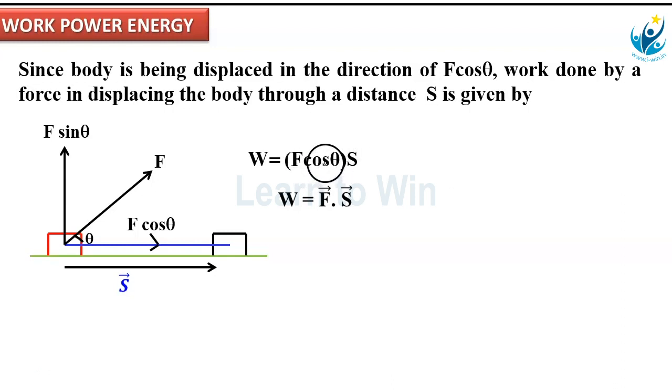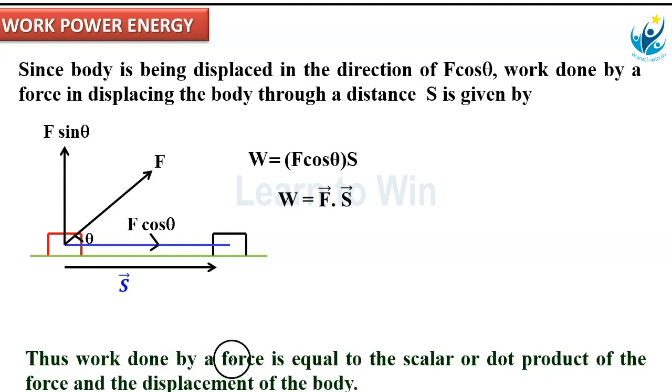Cos theta is the cosine of the angle between these two vectors, which means work done is the dot product of F bar and S bar. Thus, work done by a force is equal to the scalar product or dot product of the force and displacement of the body.